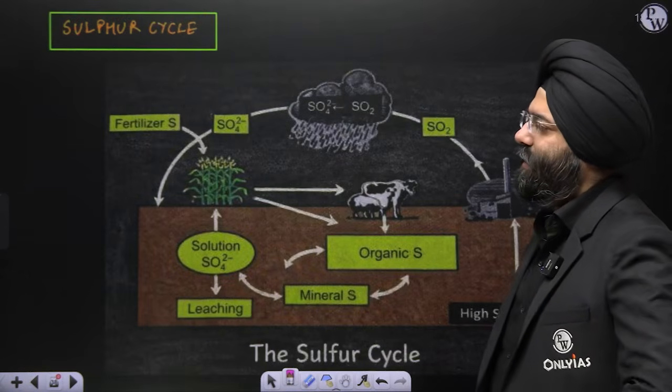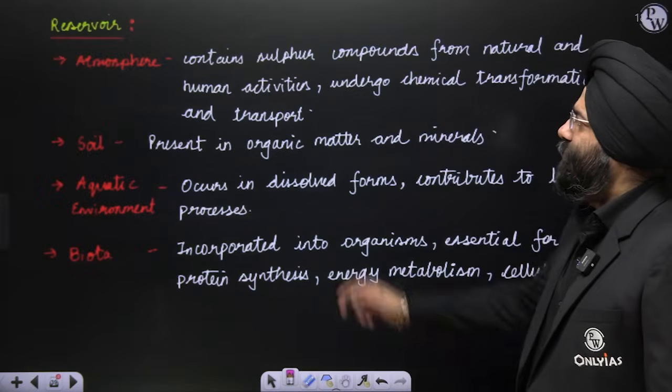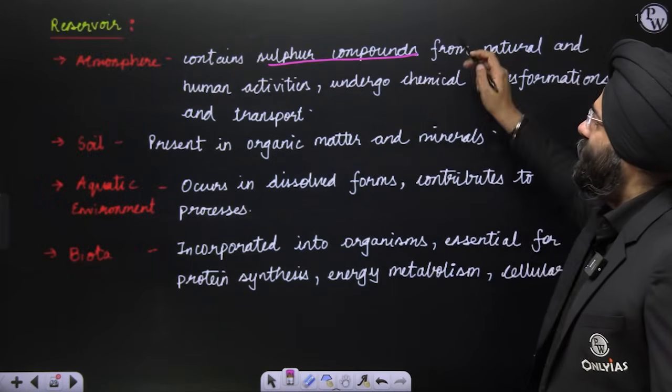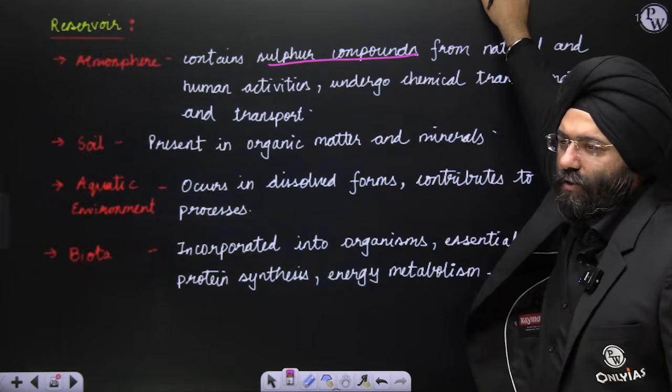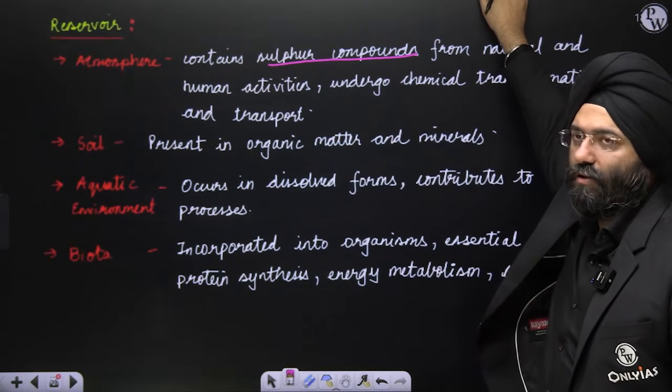Sulfur, again, same thing goes for sulfur also. Again, it is sedimentary cycle. Let's see. Atmosphere contains sulfur components. You know that during the volcanic eruptions also hydrogen sulfide is released. So sulfur is again present through that form also. Sulfur dioxide is also present.